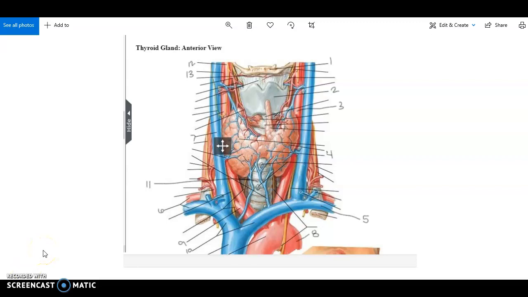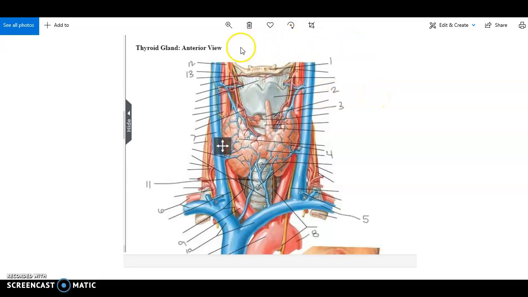Hi, we're going to talk about the neck today. We have some structures we're going to go over, and I will do my best to keep it clear and to the point. So we have an anterior view.